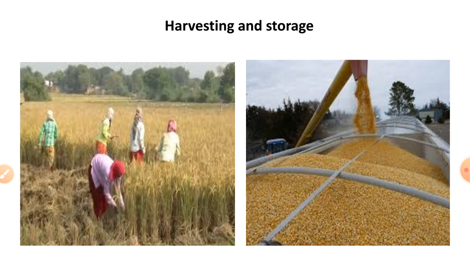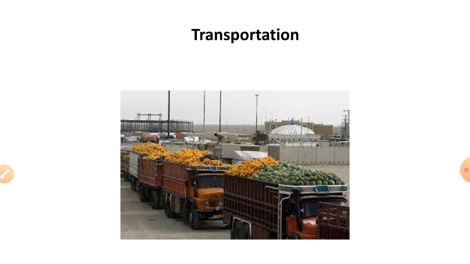Harvest and storage. The crops are harvested, that is, they are cut and gathered when ripe. The harvested crop must be stored in the godown carefully to prevent damage to the grains and seeds. Last one, transportation. The stored crop is transported to different places from where it reaches our kitchens.